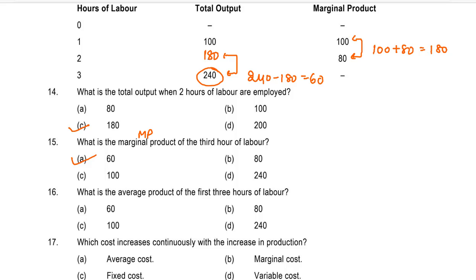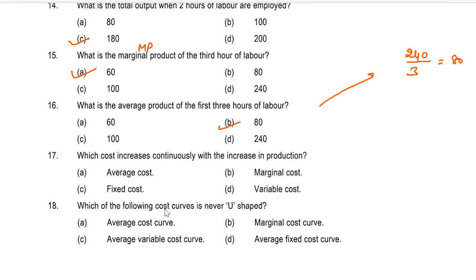So the total output is 240. The number of hours is 3 hours of labor, so it would be 80. The answer is B, 16B. Let us see question number 17 now.